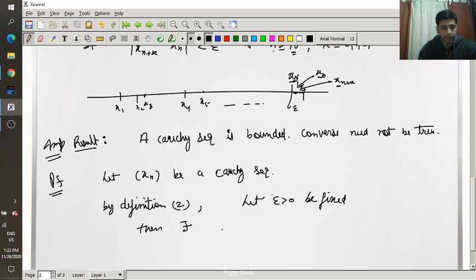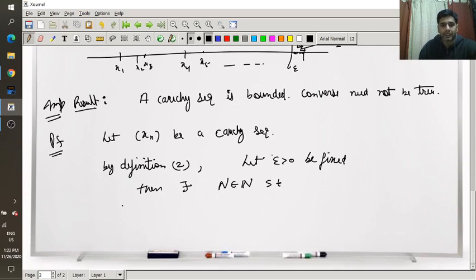I will write capital N because I have used n only in the second definition. So there exists a natural number N such that |xn - xN| is less than epsilon for all n greater than or equal to capital N. Right?